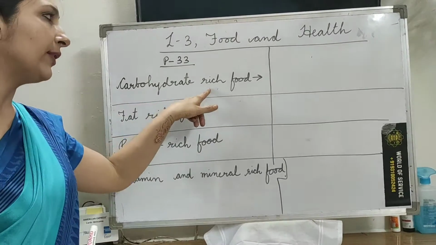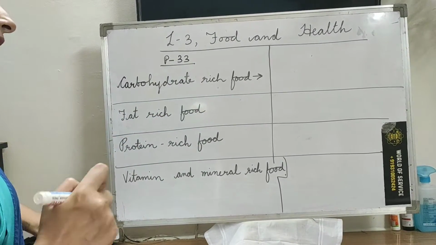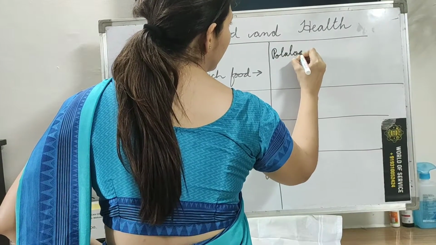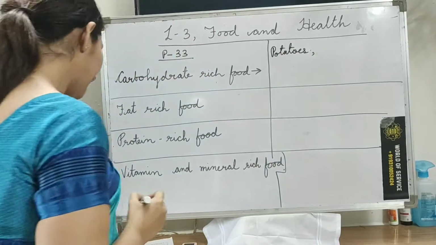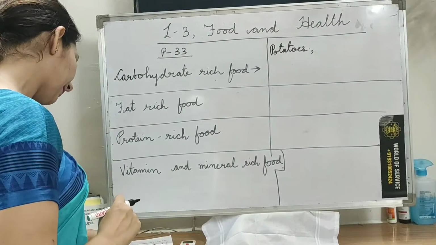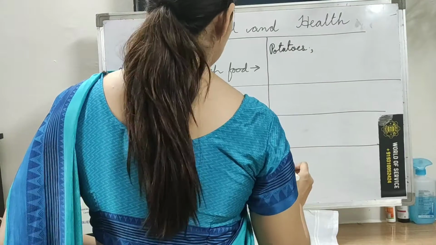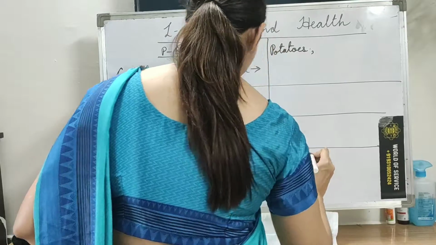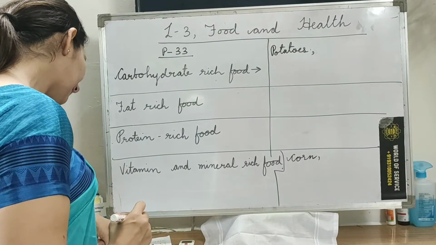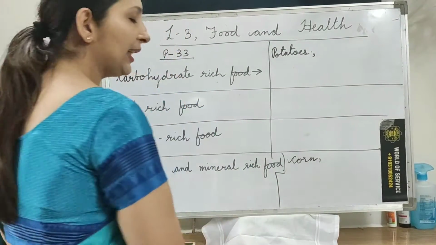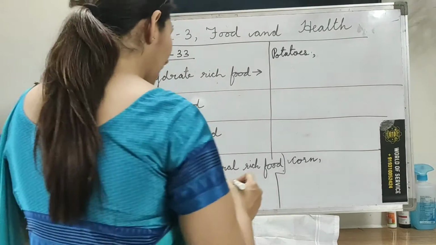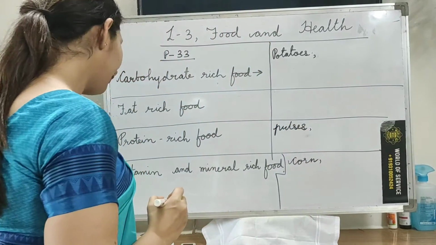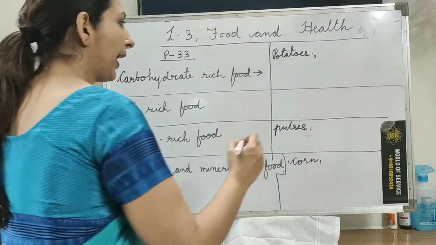Here, carbohydrate rich food. So potato is carbohydrate, and we will write down potato here. Next one is corn. Corn will come under the category of vitamin, so we will write down corn here. Next is pulses. Pulses have protein, so they will come under the protein part. We will write pulses here. Now we have rice. Rice is again a carbohydrate.